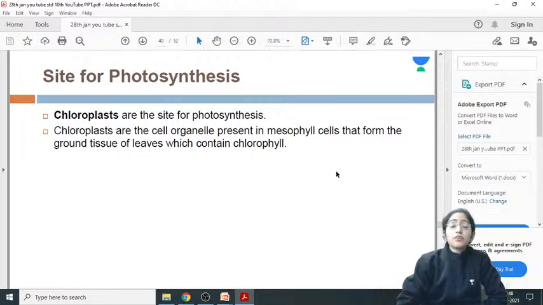Chloroplast is the site of photosynthesis. Again, important from a question point of view. What's the site of photosynthesis? Where is it taking place? It is taking place in the chloroplast.